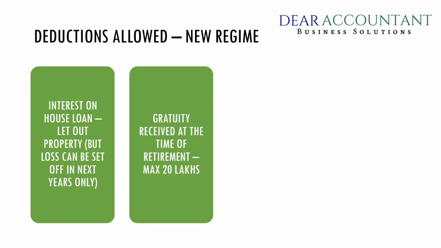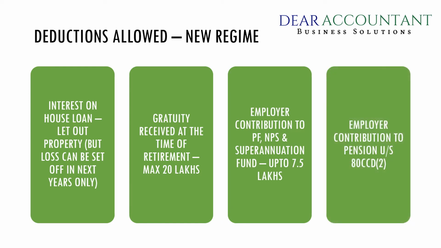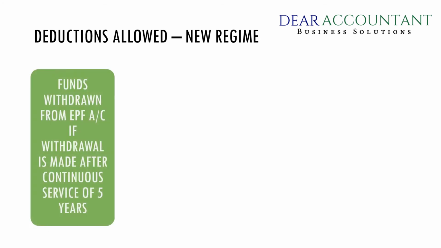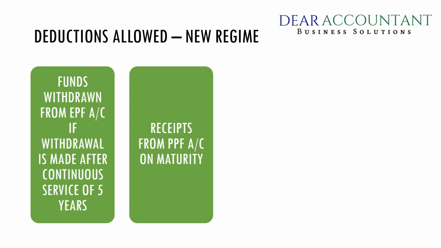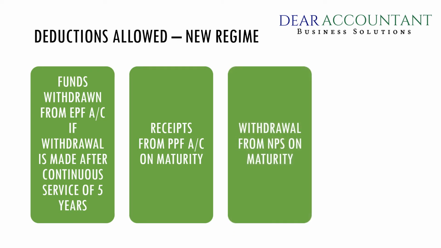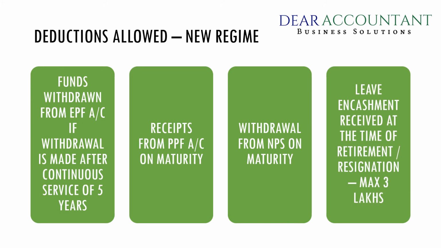Gratuities received at the time of retirement, employers' contribution to PF, NPS, superannuations, employers' contribution to pension under Section 80CCD2, funds withdrawn from EPF account if withdrawal is made after a continuous service of 5 years, receipts from PPF account on maturity, withdrawal from NPS on maturity, leave encashments received at the time of retirement.